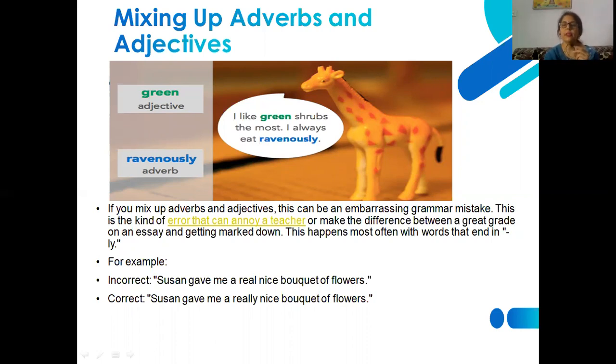So it is essential to identify what is an adjective, what is an adverb, and what is the requirement of the sentence. If the sentence requires an adverb, you will definitely use an adverb. If a sentence requires an adjective, then please use an adjective in place of an adverb.